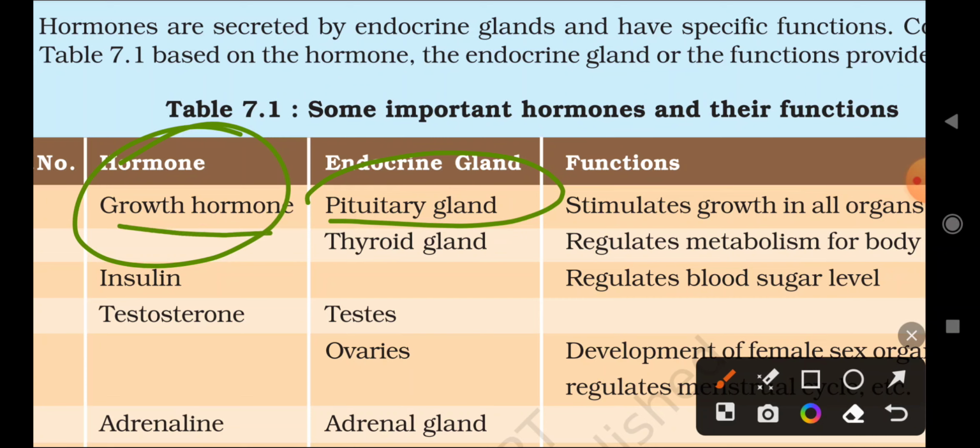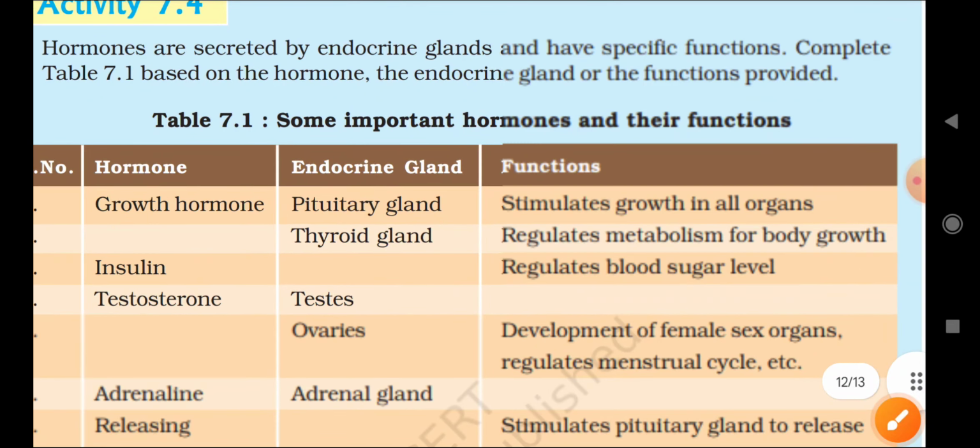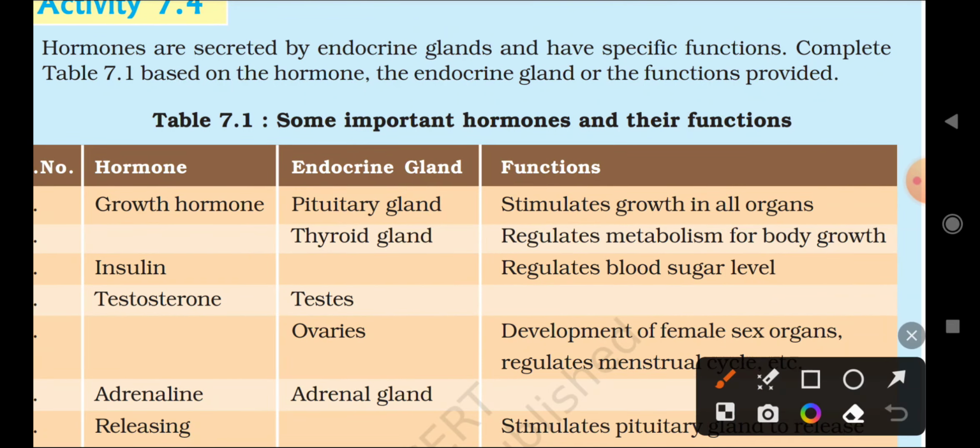The pituitary gland secretes which hormone? Growth hormone. What is the function of growth hormone? Stimulates growth in all organs. The main function of growth hormone is that it develops the growth of all organs. Next, insulin.